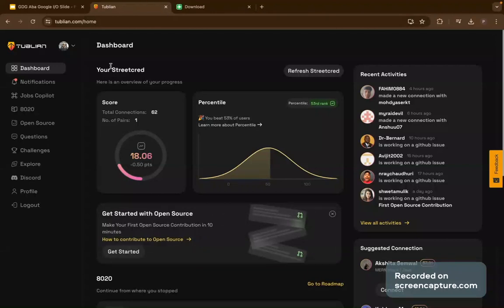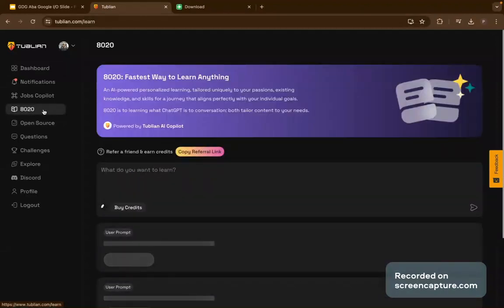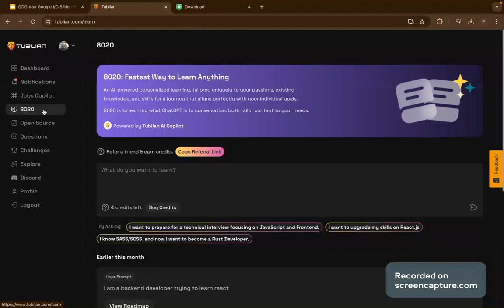Now let's look at some of the AI tools that we talked about in your development career, right? So we talked about learning. For learning, let's start with 80/20. 80/20 is an AI generating tool that helps you generate roadmaps to study anything.